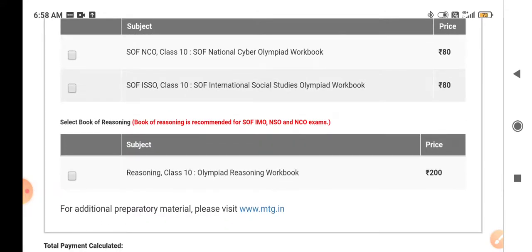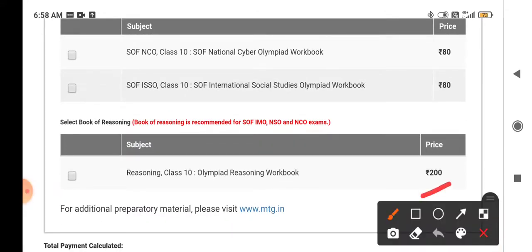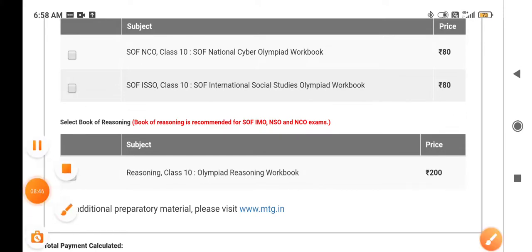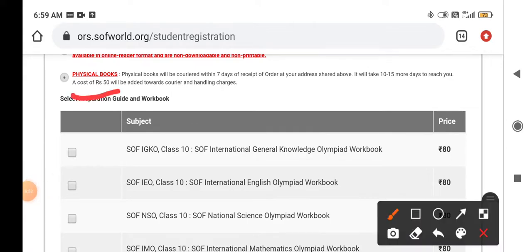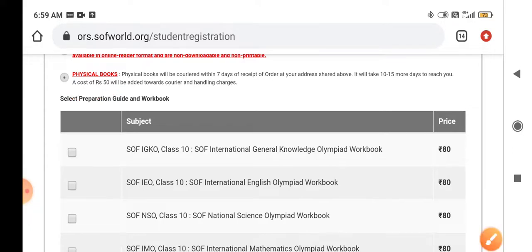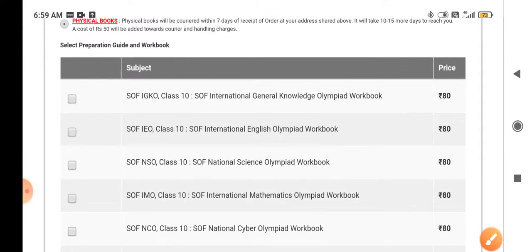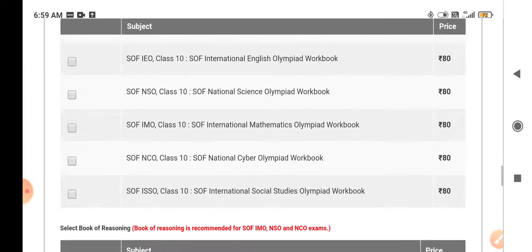and the reasoning book costs 200 rupees. So now I have opted for physical books. The rates are the same, but in the case of physical books, the 50 rupees extra charge will be asked of you.